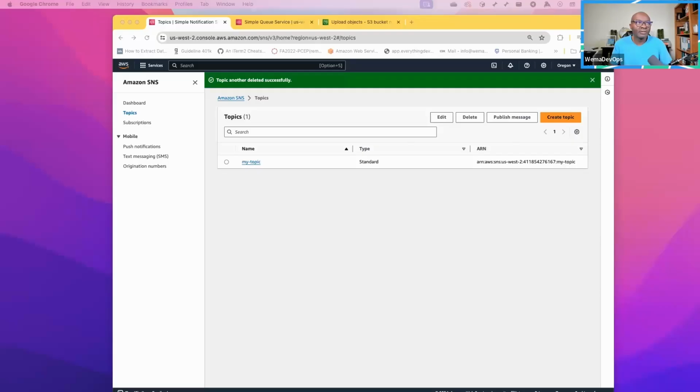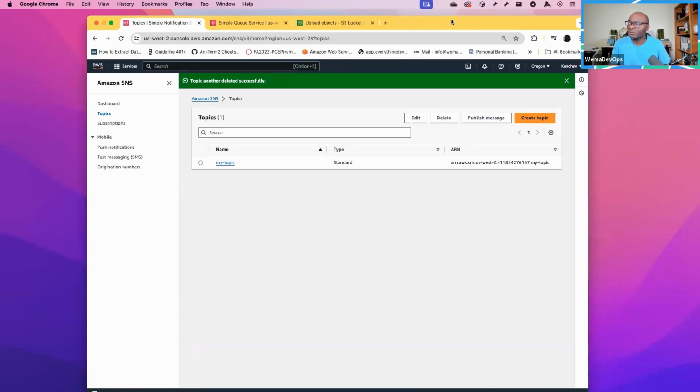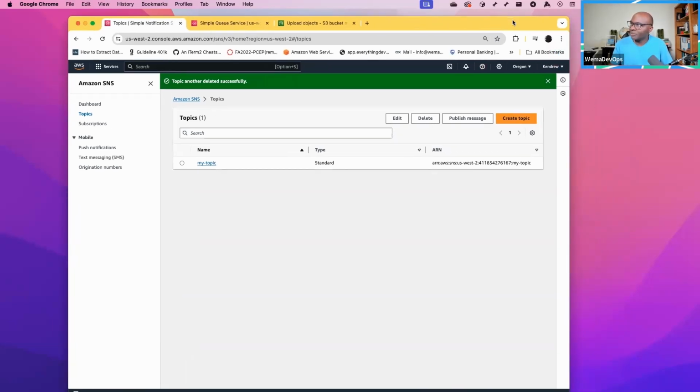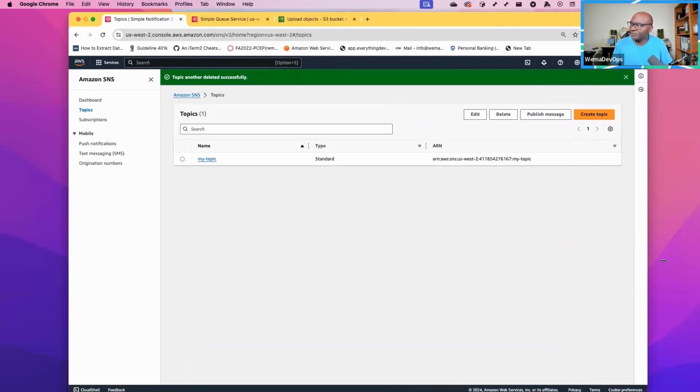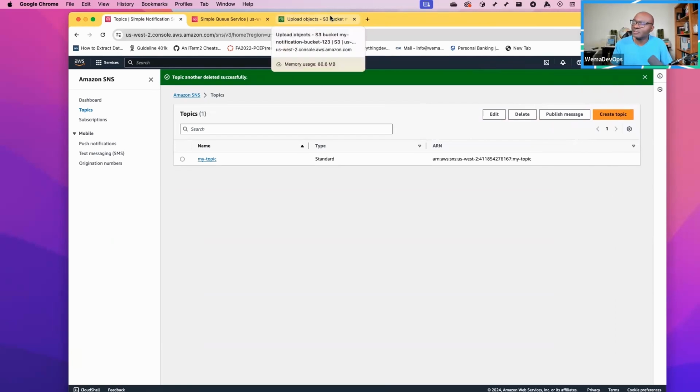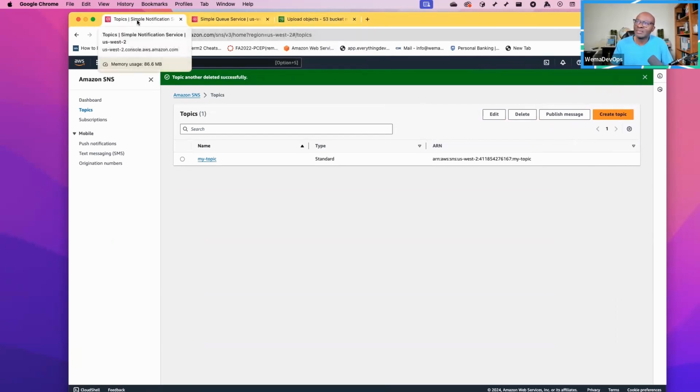So I'll just go ahead and share my screen, and then we can walk through it. The first thing is we want to have an S3 bucket created. So the services we're going to be dealing with include SNS, which is the Simple Notification Service. This is a service that utilizes both publishers and subscribers. Publishers are entities that can send messages, and subscribers are entities that can receive the messages.